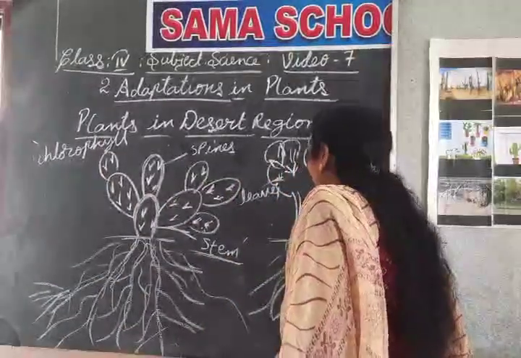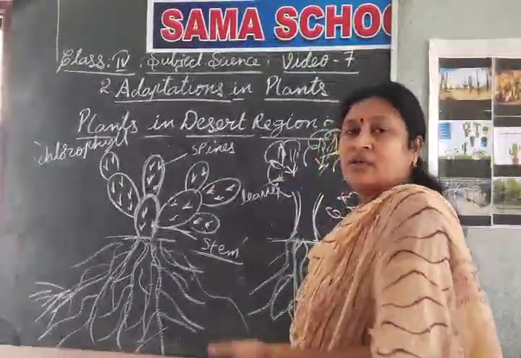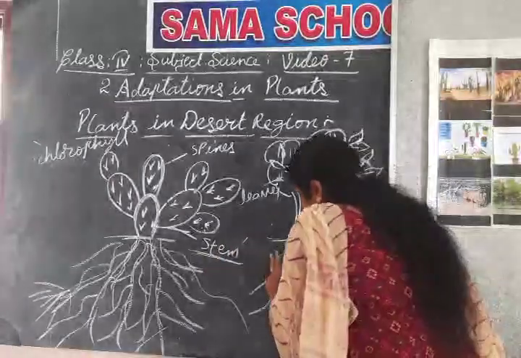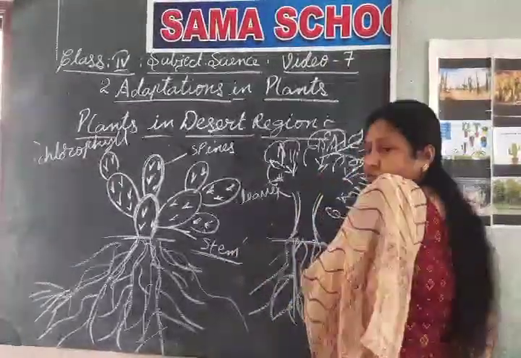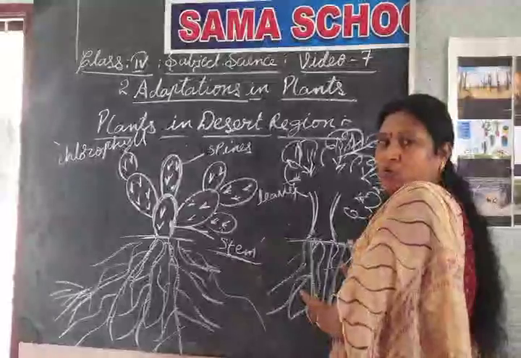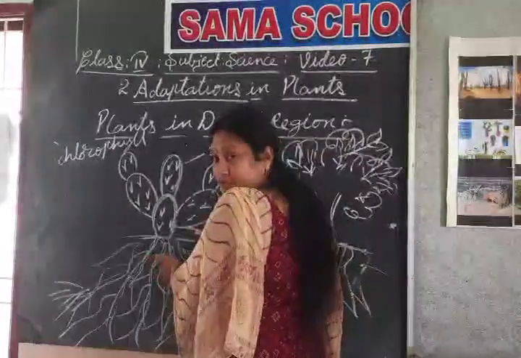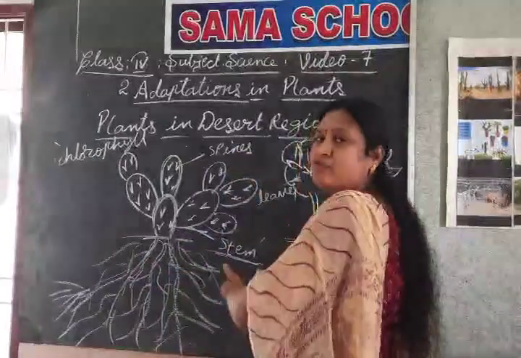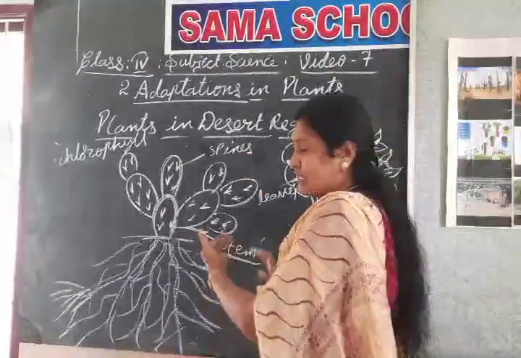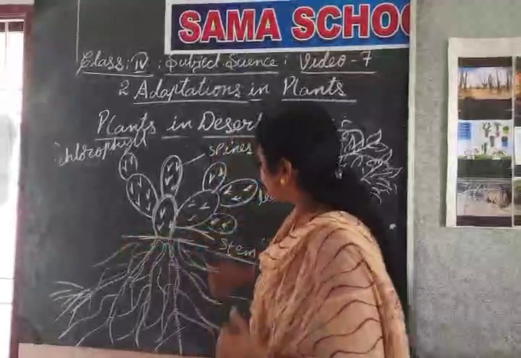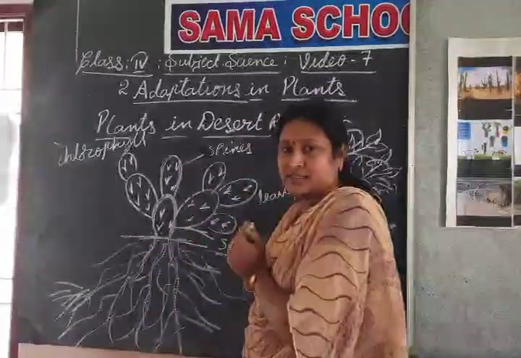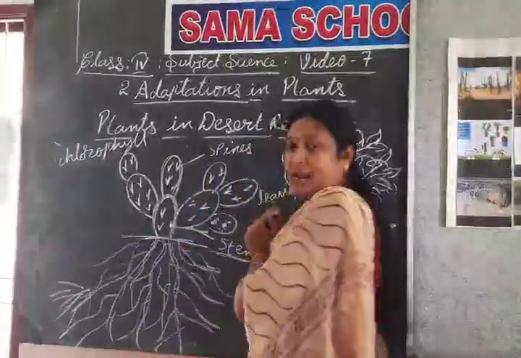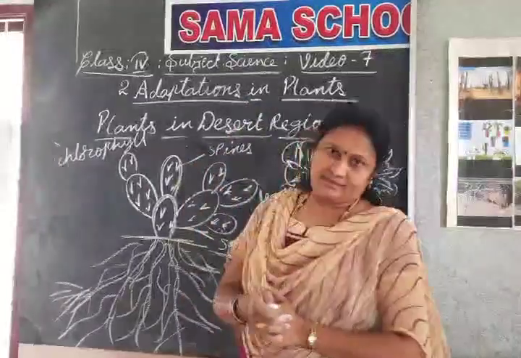Normally, our trees have very strong roots, but these roots do not go that far because we have available water. But here there is water scarcity, so to fetch water, these roots spread far and wide. So these are the special features by which desert plants can survive in the desert region.